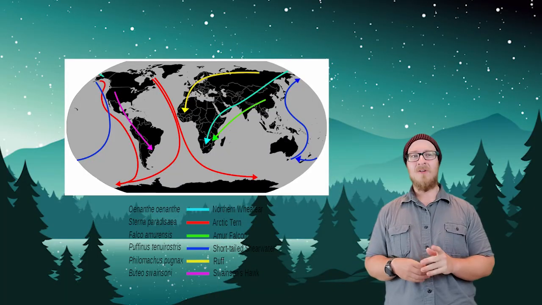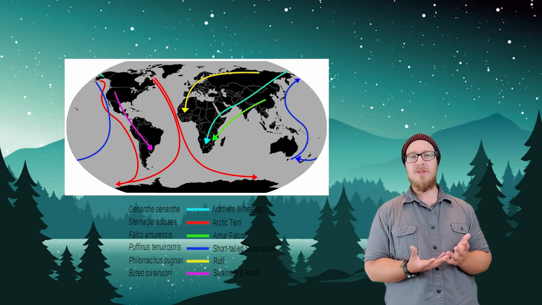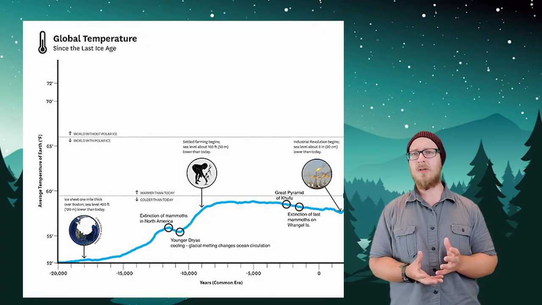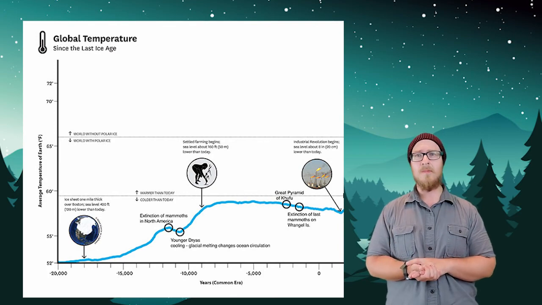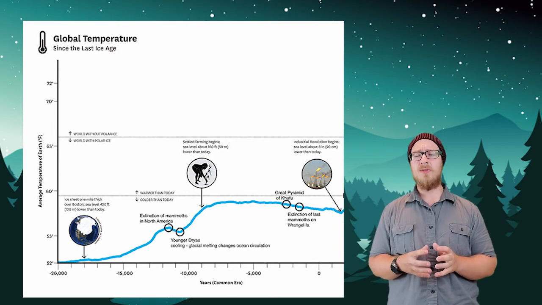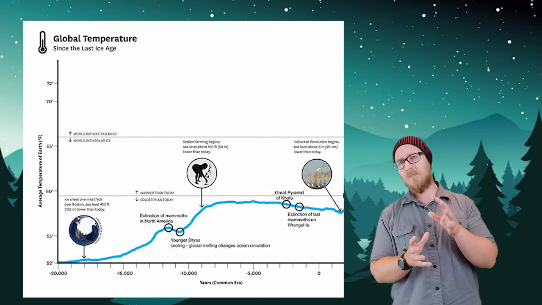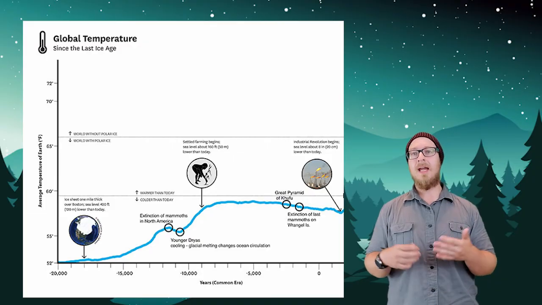There is one common adaptation that many species have evolved to deal with seasonal changes. For example, many species of birds will migrate south for the winter and return back for the summer. But it's hard to call seasonality a disruption. One of the more recent natural changes that has occurred is the end of the last ice age, which ended about 11,000 years ago. That change was more or less due to slight changes in the Earth's orbit that resulted in the polar ice caps getting a little bit more sunlight, causing the ice to melt and change the climate.